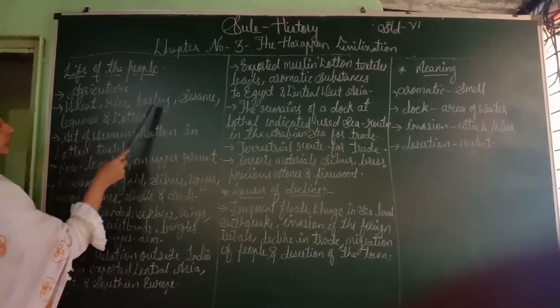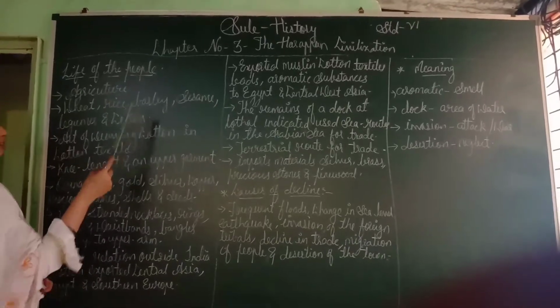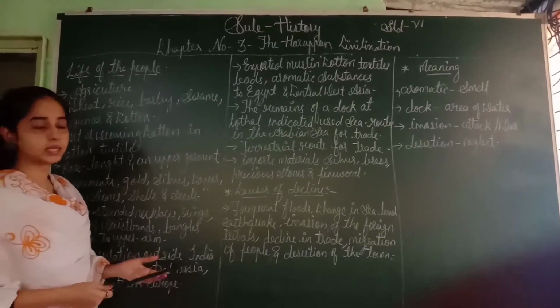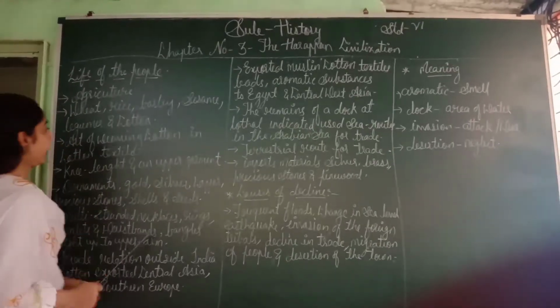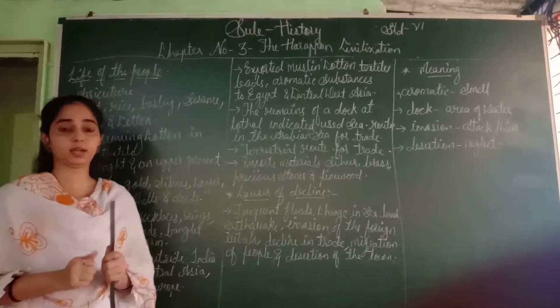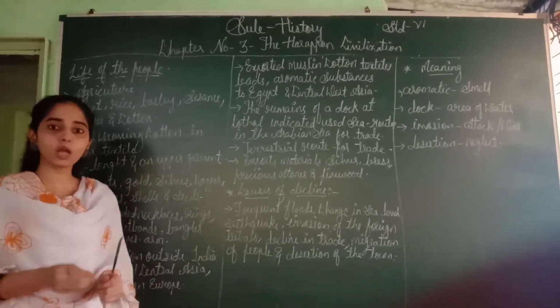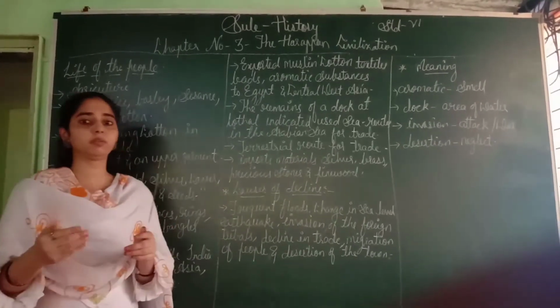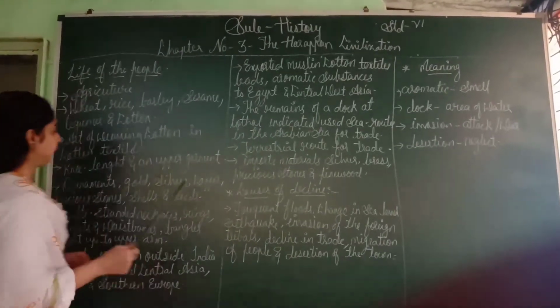Wheat, rice, barley, sesame, legumes and cotton. These are the crops they cultivated. Art of weaving cotton into cotton textile. They had the art of weaving and stitching cotton, and because of that, they started weaving cotton into cotton textile.